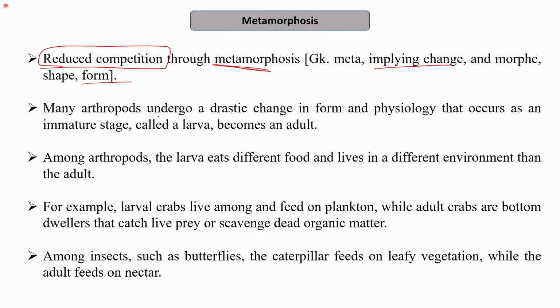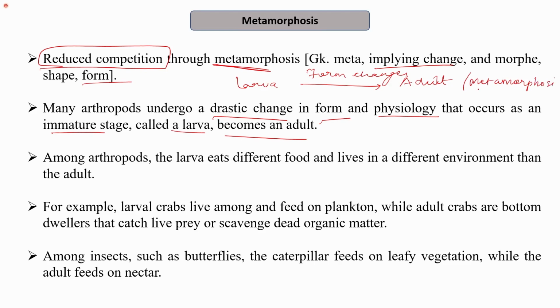Many arthropods undergo a drastic change in form and physiology that occurs as an immature stage called a larva becomes an adult. When they undergo this change from larva to adult, their form might change, and they may undergo changes in the physiology as well. This process is known as metamorphosis.